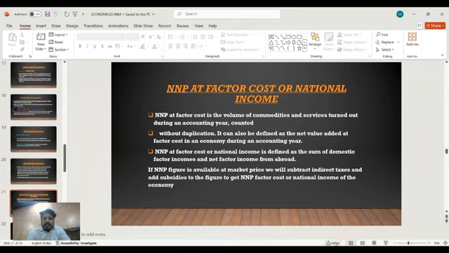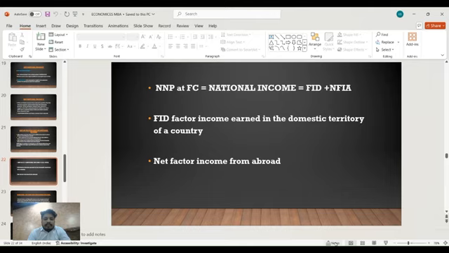NNP at factor cost or national income is defined as the sum of domestic factor incomes and net factor income from abroad. If the NNP figure is available at market price, we will subtract indirect taxes and add subsidies to the figure to get NNP at factor cost, or national income, of the economy. NNP at FC equals national income equals FID plus net factor income from abroad. FID is factor income earned in the domestic territory of a country.